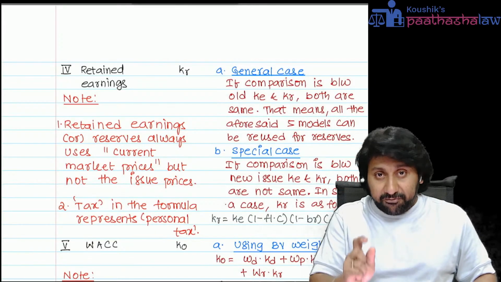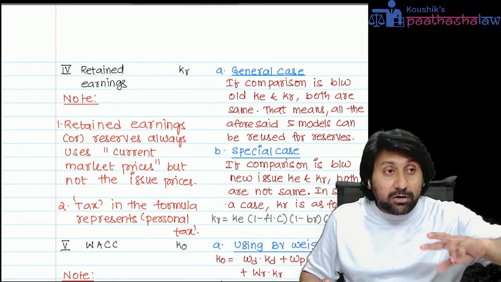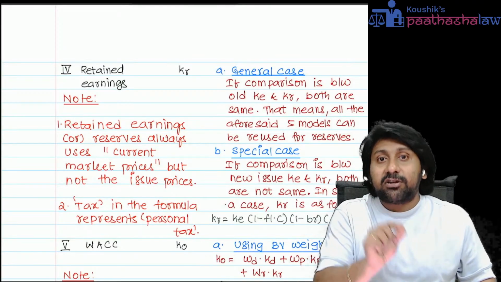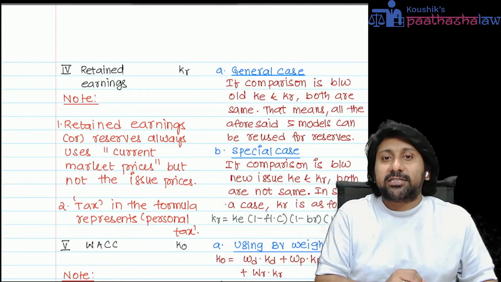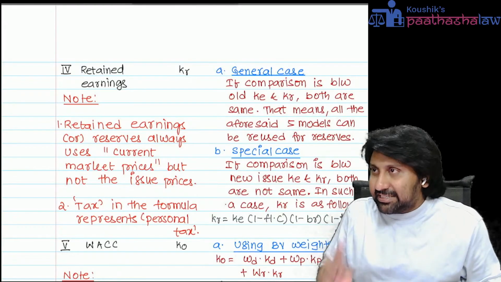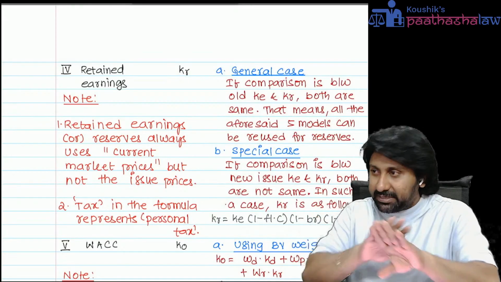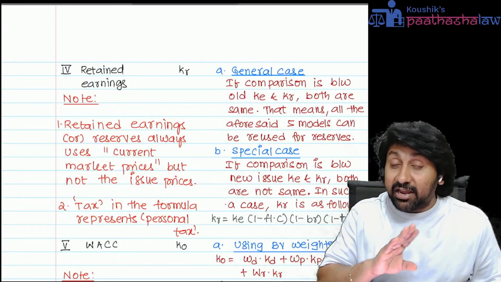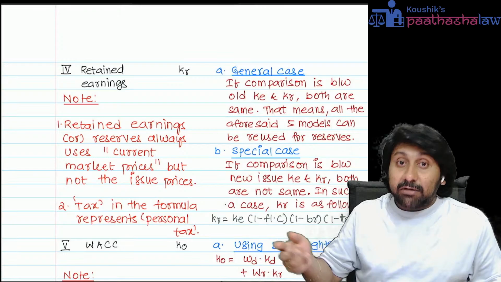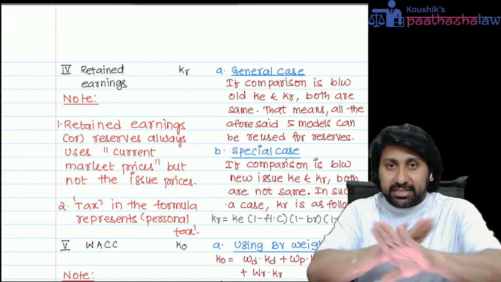However, if the company is going for a new issue of shares, flotation cost will be there, broker charges will be there, and the personal tax of the investor will be affected. In such a case, KE and KR will not be the same. KR will be the old KE, and the new KE will be different.